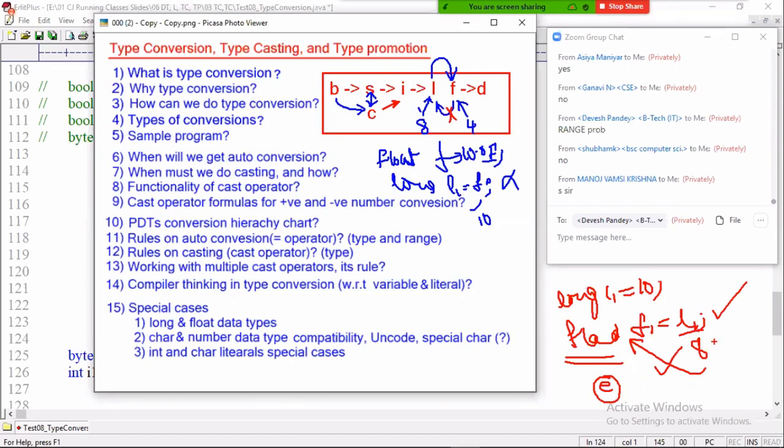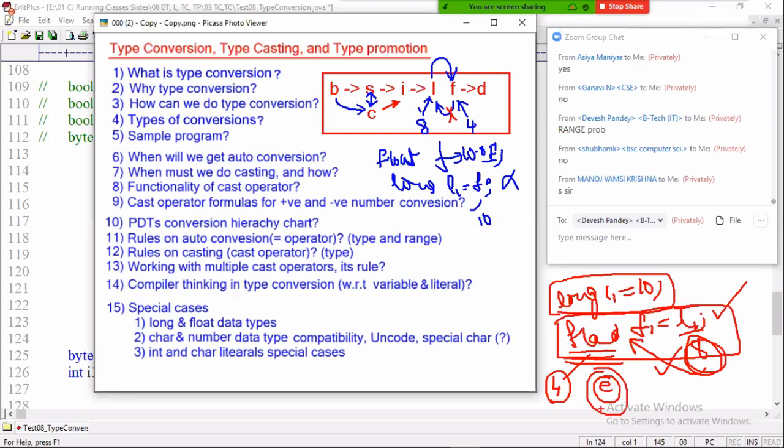It's not 10.0, don't think with the 10.0. Think with the point. Long is a highest range, 8 bytes range value is coming. Can you store that 8 bytes range value in 4 bytes memory? Yes. Why? Because the float data type implicitly stores value in exponential format, not directly. Long will store as it is, and float will store data in exponential. Because of this exponential format, large values can be stored in 4 bytes memory, no problem.